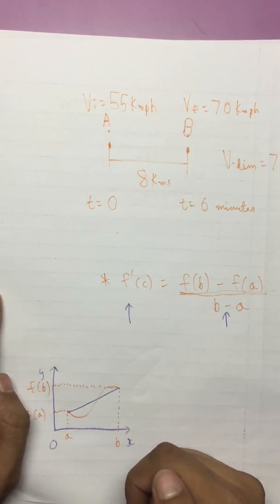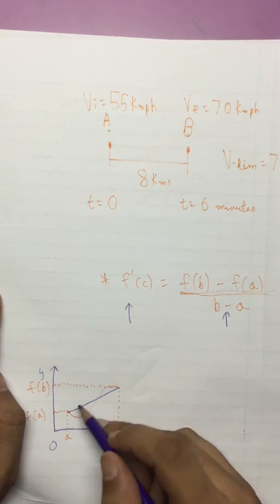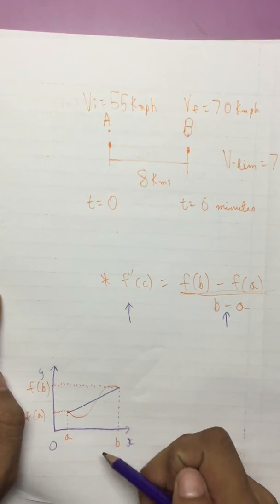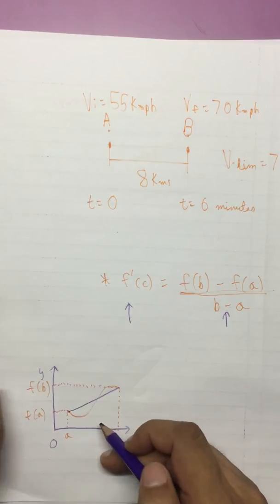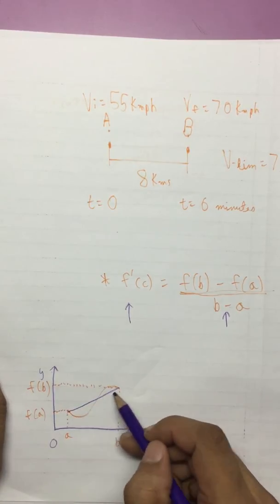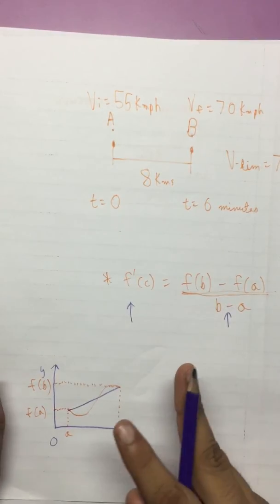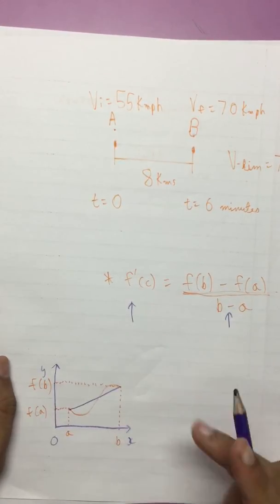Now the theorem states that there will be at least one point on the curve such that the tangent drawn at that point would have the same slope as this secant. So in this example we get 2 points.